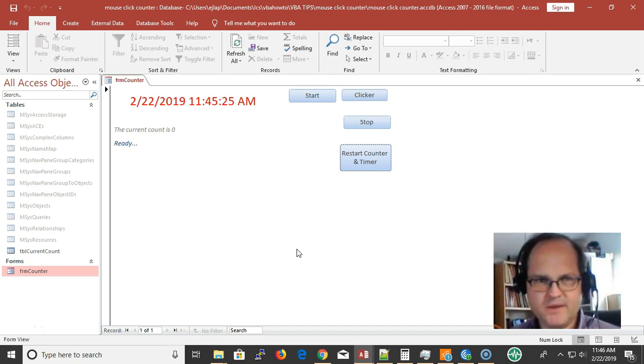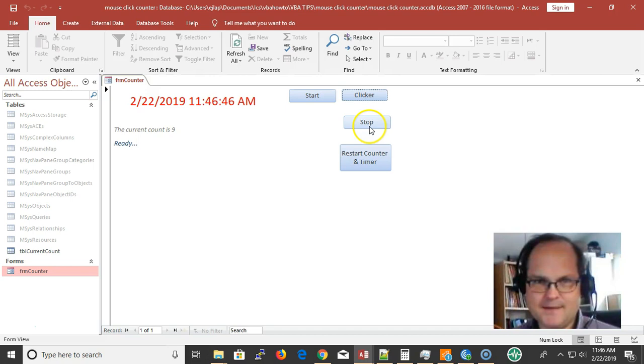I'm coming at you with a video about how to set up a clicker with a timer in an Access form, but mainly it acts like a video game. If I click start, it starts my timer. This timer starts to go, and I'm really just activating the form timer here, and then I can go ahead and start clicking. Notice that my label increments each time I click the button.